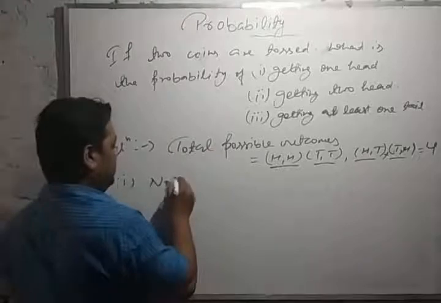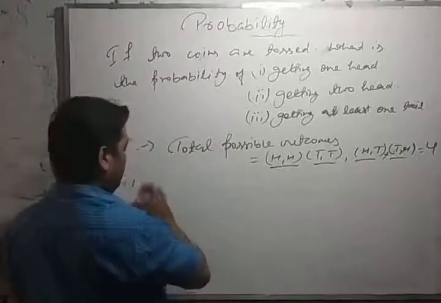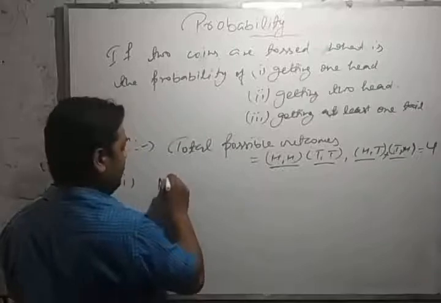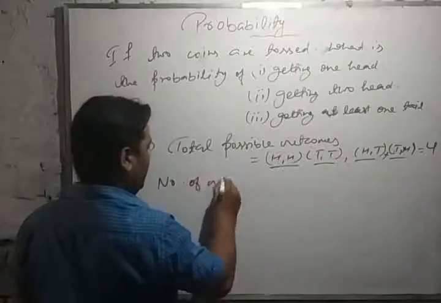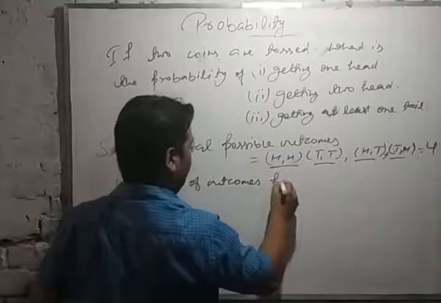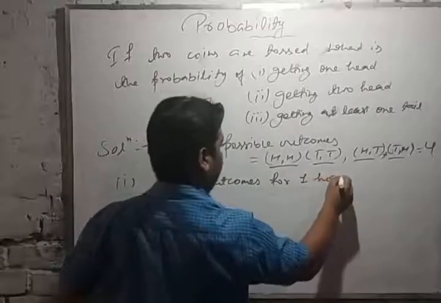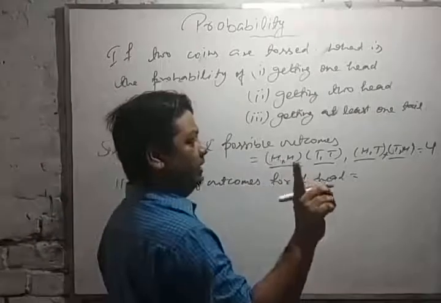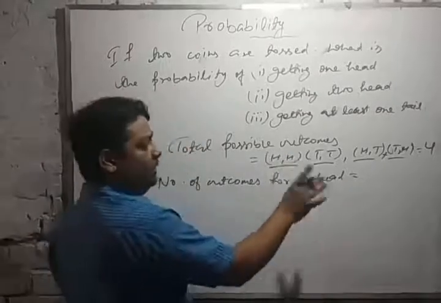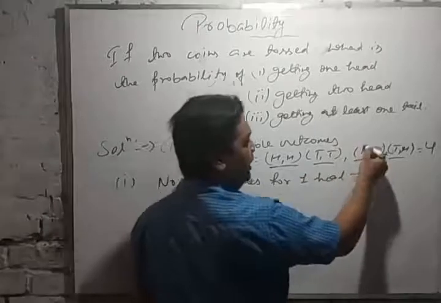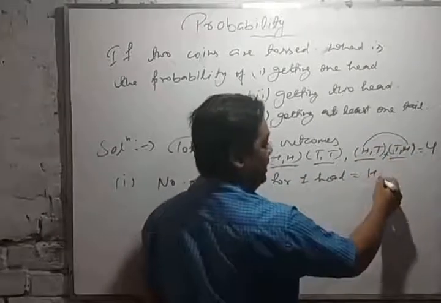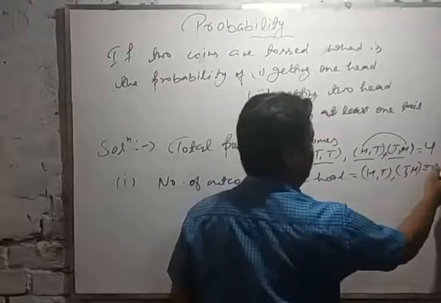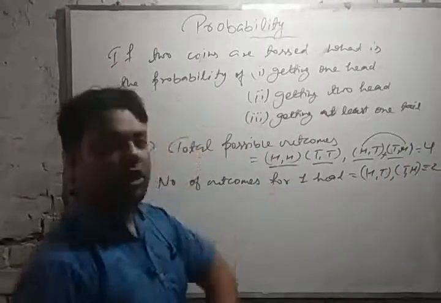The number of outcomes for only one head: it should not be two heads or both tails. So only one head in HT and TH. It means 2. So the number of favorable outcomes will be 2.